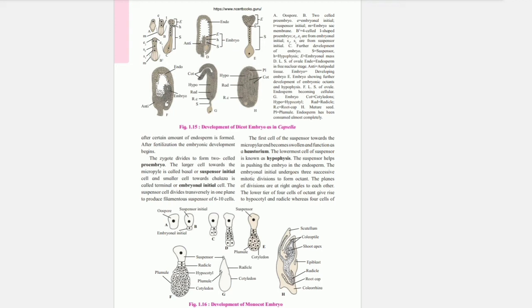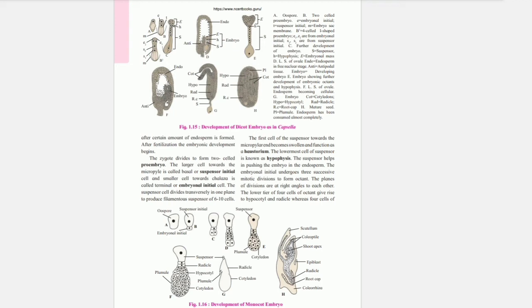The zygote divides to form a two-celled proembryo. The larger cell towards the micropyle is called the basal or suspensor initial cell, and the smaller cell towards the chalaza is called the terminal or embryonal initial cell. The suspensor cells divide transversely in one plane to produce a filamentous suspensor of 6 to 10 cells.